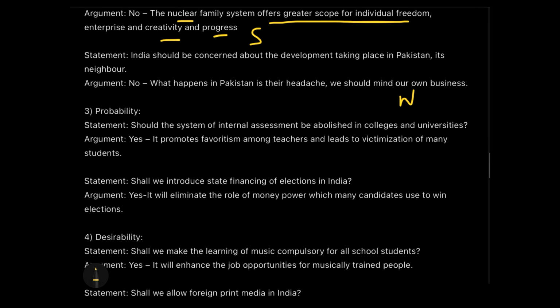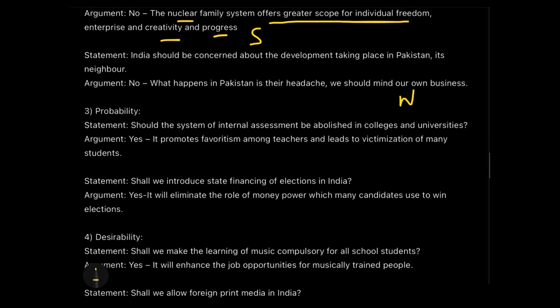Now, the third part of the secondary screening is called probability. What is probability? Probability refers to the chances of an argument being true. Here we classify the arguments as weak or strong on the basis of their chances of truthfulness. There are certain cases where a solution suggested in the question has not been tried so far, or we might not have experienced it.